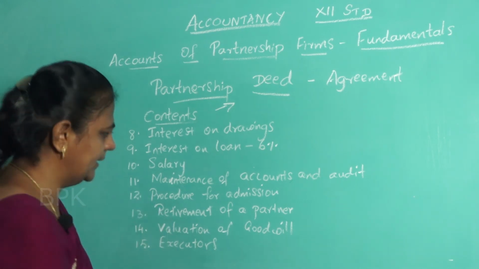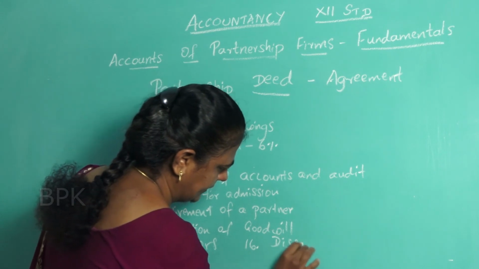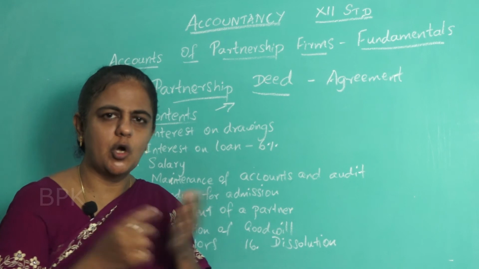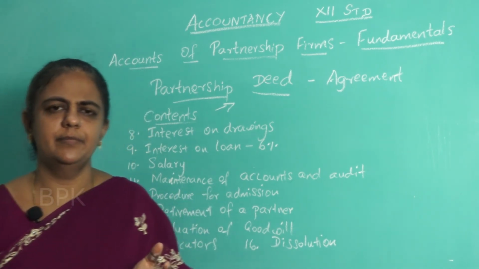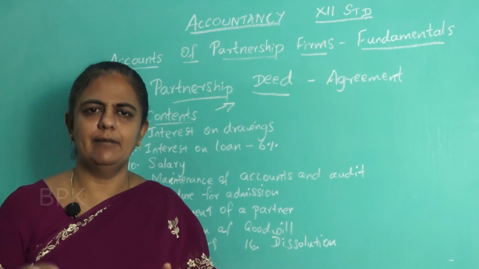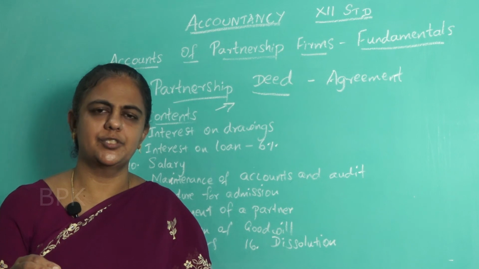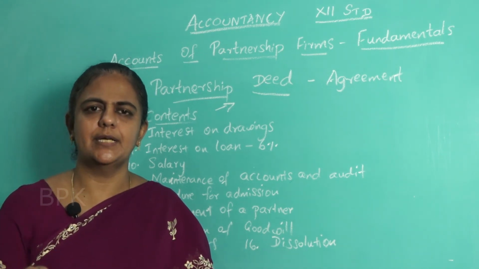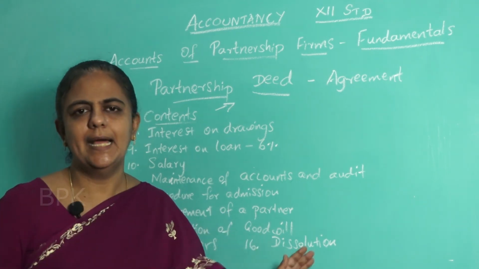Then the final last one, dissolution. What is the meaning of dissolving a firm, or dissolution of a firm? It means the firm comes to an end, it will be closed, it will not be there anymore. So at the time of dissolution, at the time of winding up or closing of the firm, what is the procedure, how it has to be settled, all that procedure also will be mentioned in the agreement.